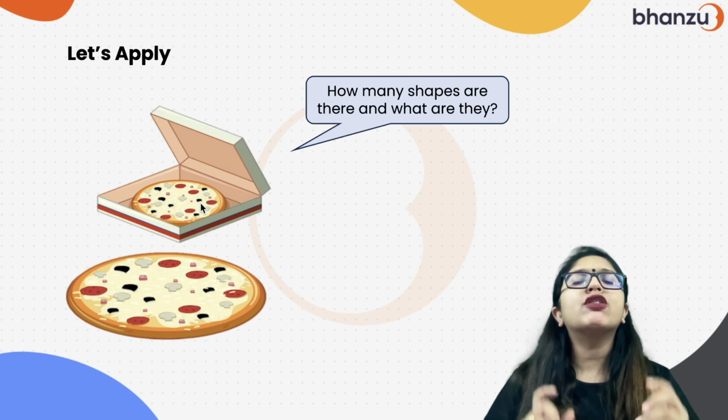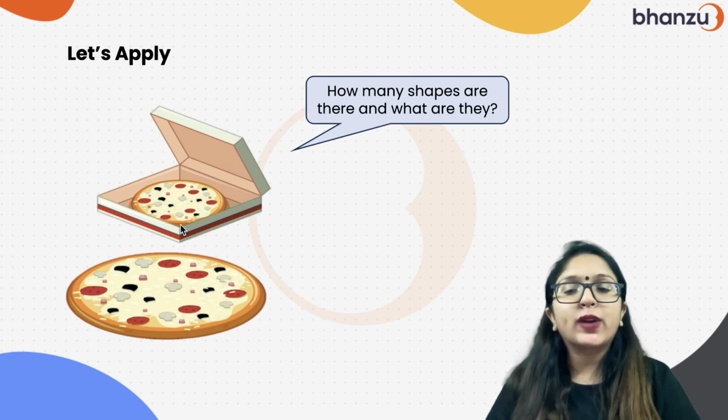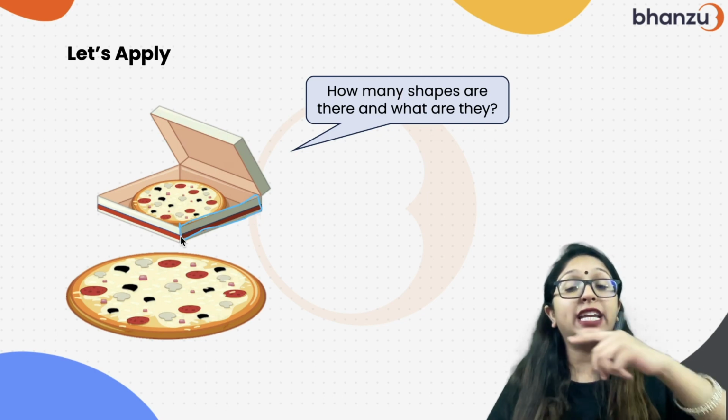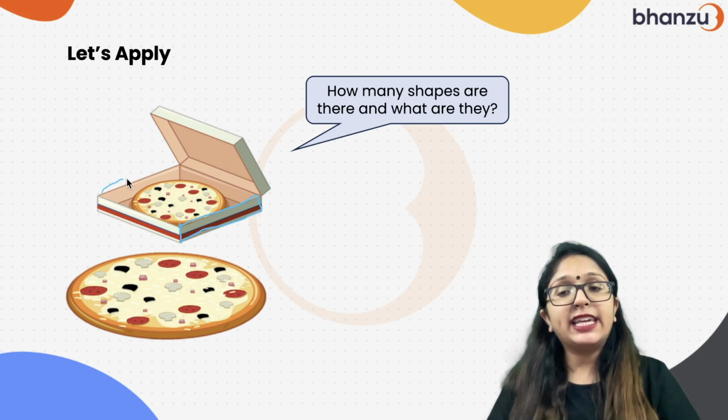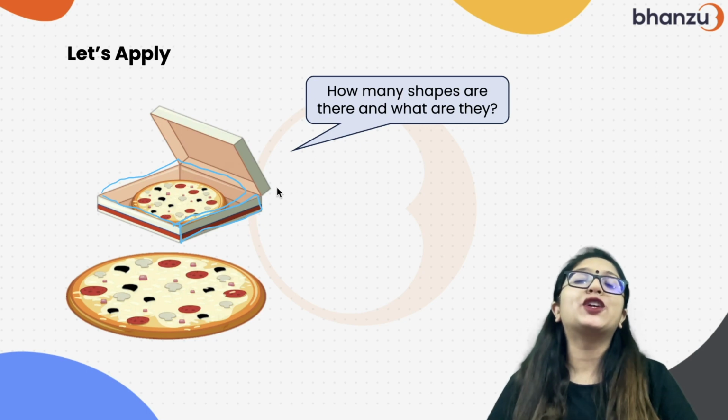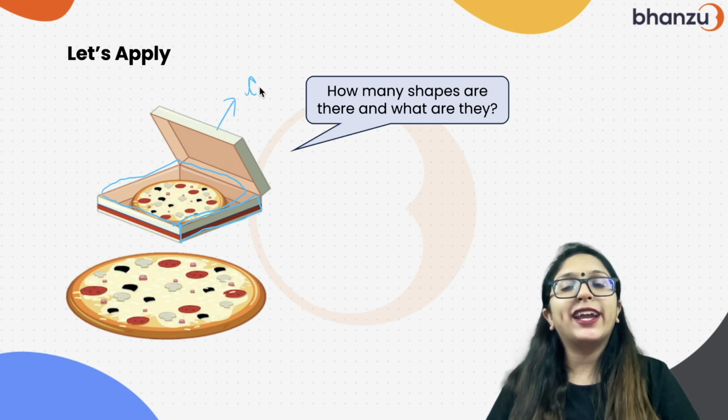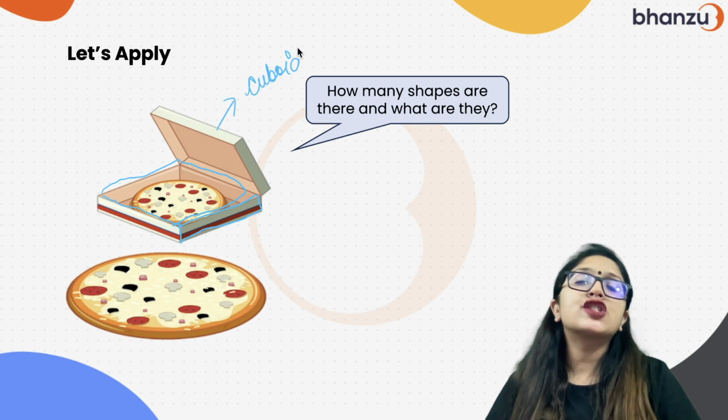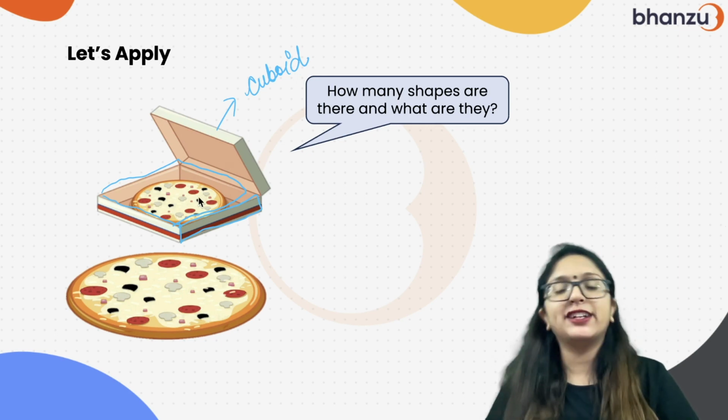Now, do you think it looks the same from all around? You can see that this side is going to be the shorter one. But if you see it from the top side, then this is the bigger one. So, what shape is it going to be? This is going to be cuboid, right? And I can also say that this is in cuboidal shape.